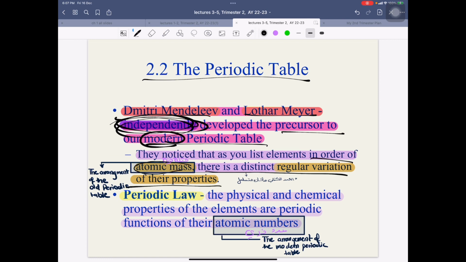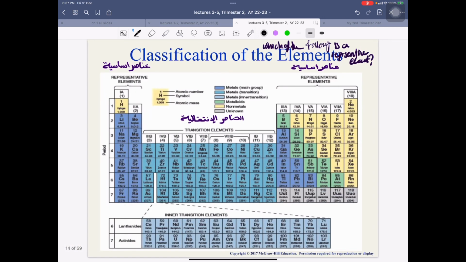their properties. Meaning that when the old periodic table was arranged according to the atomic mass of the elements, the numbers were not sequential, so it was not an ideal periodic table to work with, and there was sometimes confusion in it. So that's why they suggested the periodic law, which is that the physical and the chemical properties of the elements are periodic functions of their atomic number. What does that mean? It means the modern periodic table is arranged according to the atomic number of the elements, not according to their atomic mass. Okay, this is what you just need to understand from here.